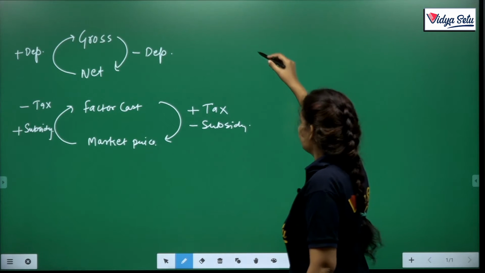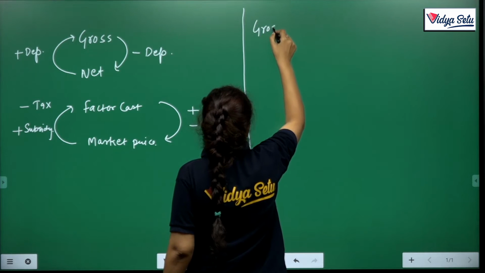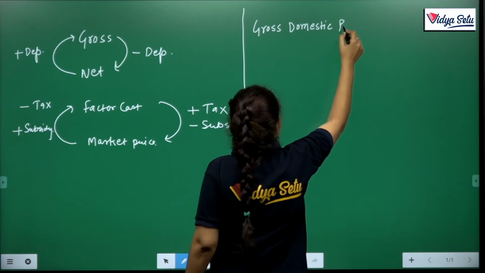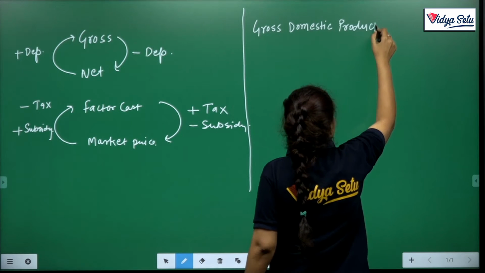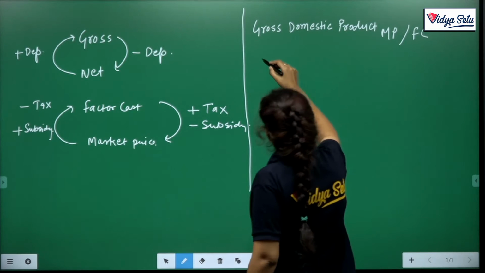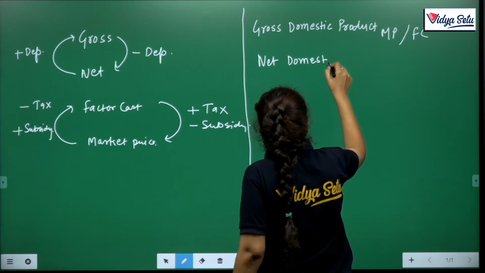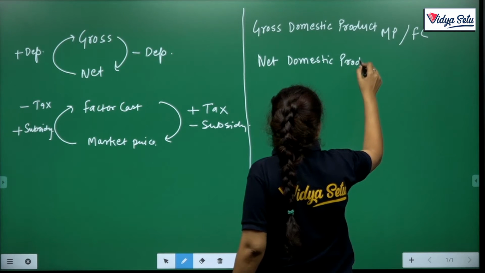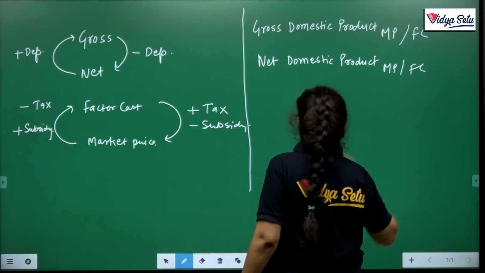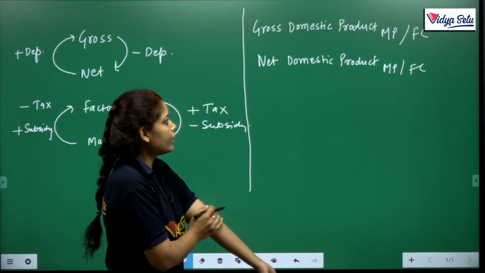So first of all we understand gross domestic product on both, that is one time on MP and the other on FC. Same as it is, we already discussed net domestic product on MP and FC. We already discussed the questions of this. Now we are on our next topic.